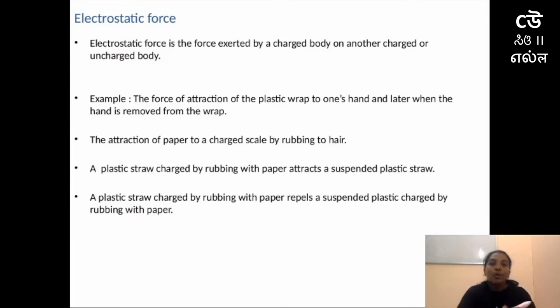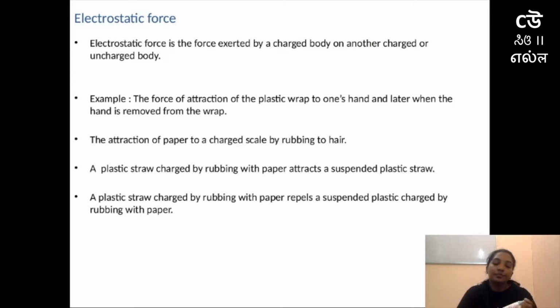Next is about electrostatic force. Electrostatic force is a huge concept. There are many things to understand about electrostatic force. So electrostatic force is one example for non-contact force. And first I'll explain to you what electrostatic force is. Electrostatic force is a force exerted by a charged body. What does this charged body mean? What do we mean by uncharged body?